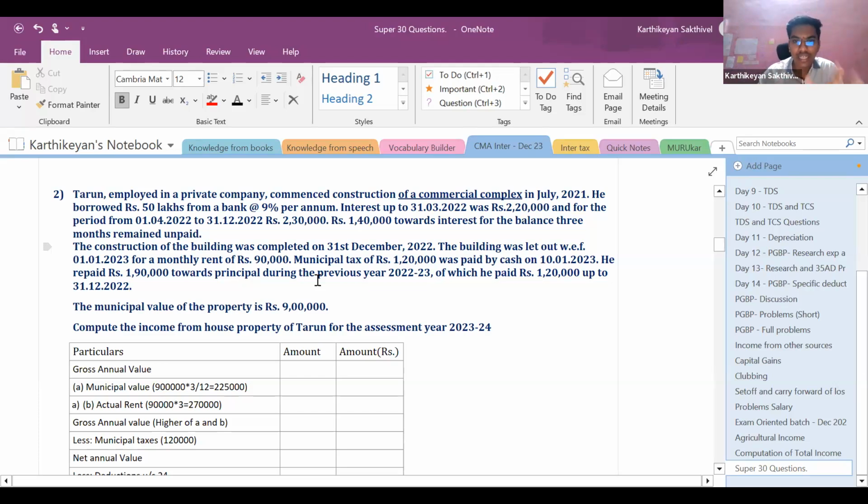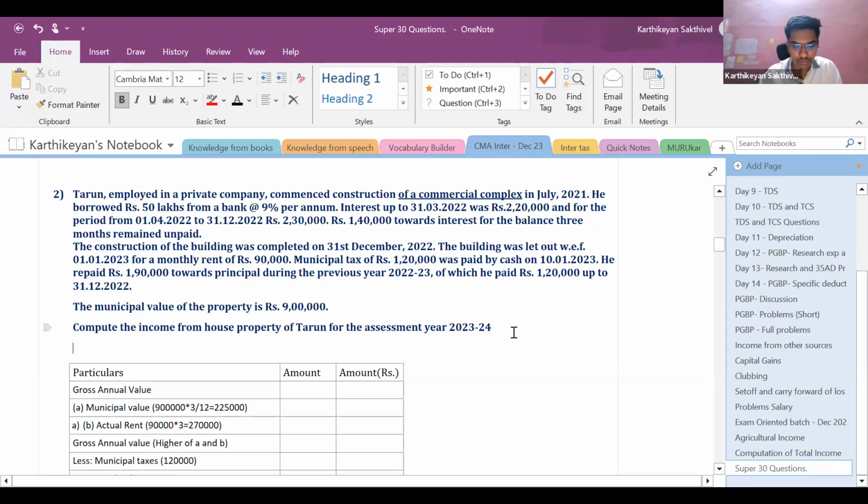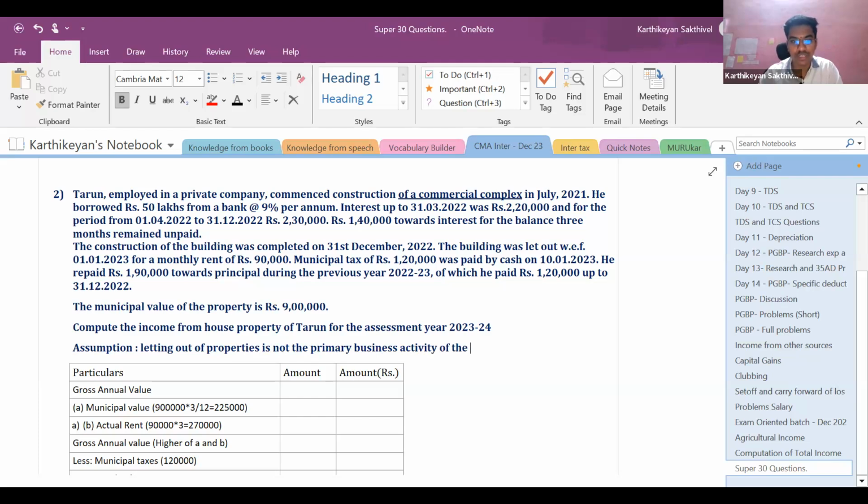So in the question, we are going to take an assumption that letting out of properties is not the primary business activity of the individual. Only if you take this assumption is the answer which I am going to work out now valid.